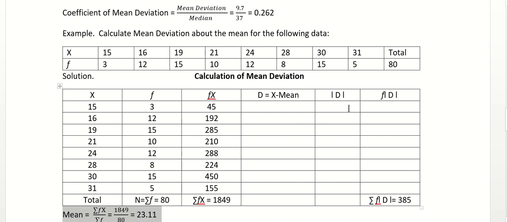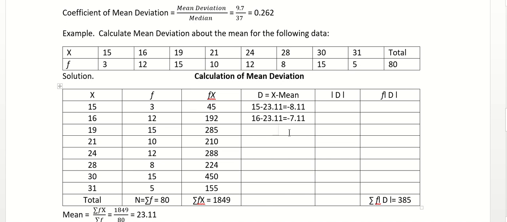Now we will calculate the deviation. The deviation is again x minus the mean value. So here 15 minus 23.11, right? So the deviation here is minus 8.11. Again, 16 minus 23.11 gives minus 7.11. So this is how we are calculating the deviation, x minus the mean value.